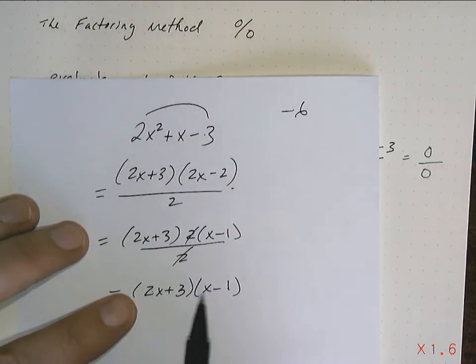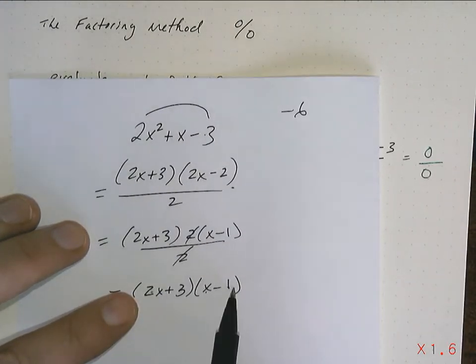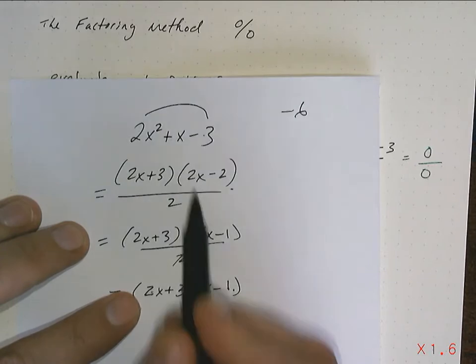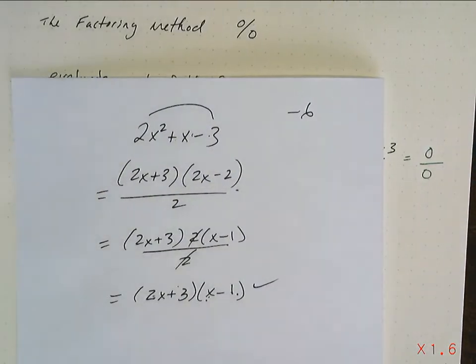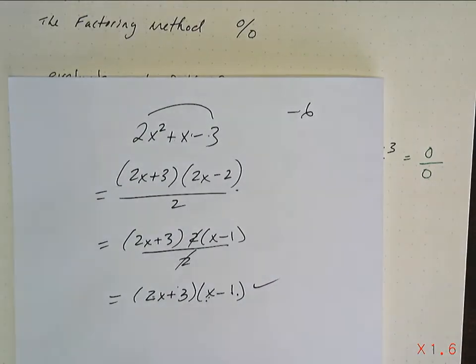Let's check it. 2x times x is 2x squared. Negative 2x plus 3x is 1x, minus 3. It works. Now, I don't care how you factor. There's also decomposition that many of you use. Great, go for it. Use decomposition.